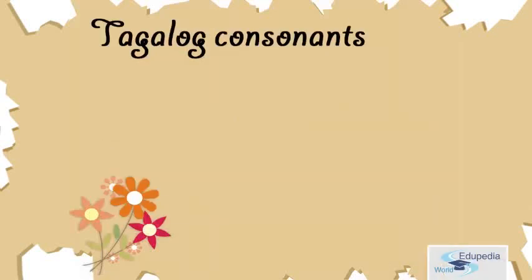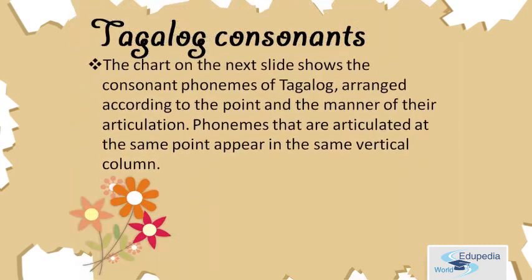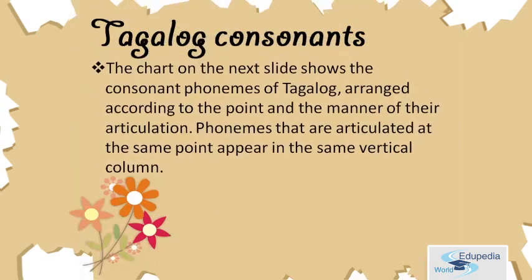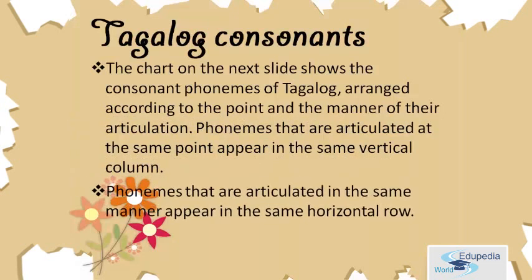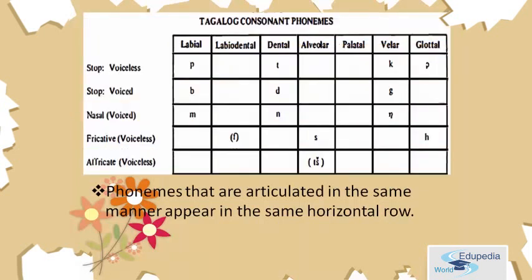This time, we're going to show a chart. The chart on the next slide shows the consonant phonemes of Tagalog arranged according to the point and the manner of their articulation. Phonemes that are articulated at the same point appear in the same vertical column. Phonemes that are articulated in the same manner appear in the same horizontal row.